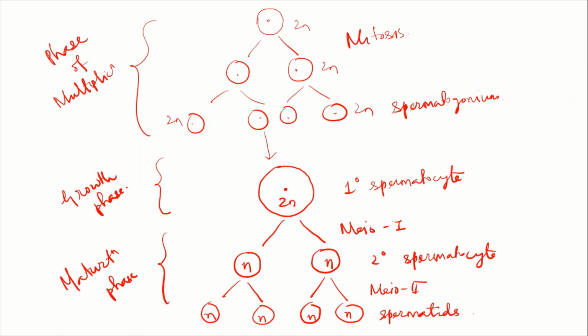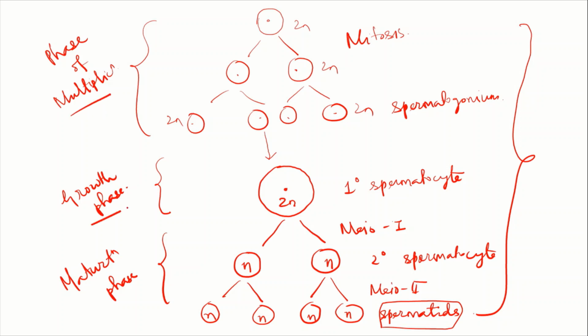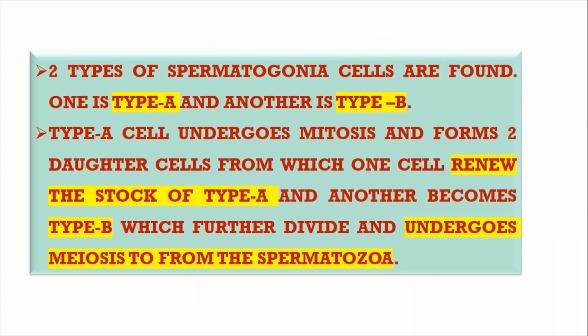Fine. So the process of formation of spermatids is known as spermatidogenesis. This whole step is spermatidogenesis, where 3 phases occurred: phase of multiplication, phase of growth and phase of maturation. So the end product of this spermatidogenesis is 4 haploid spermatids. So after this spermatid formation, what will occur then?